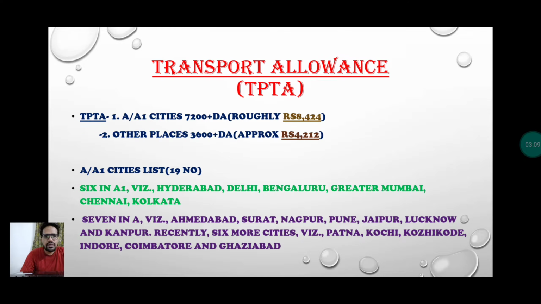Here you can see the transport allowance, in short TPTA. Again, the government has divided it according to cities. The government has included a total of 19 cities in categories A and A1, where you will get transport allowance of roughly 8,424 rupees, and at the rest of the other places you will get less.